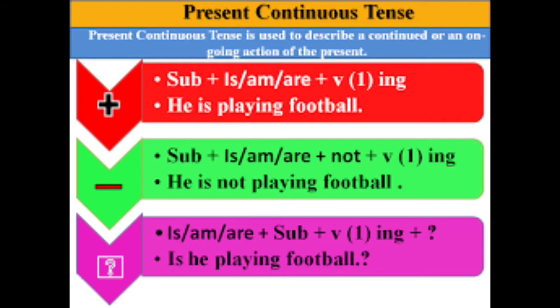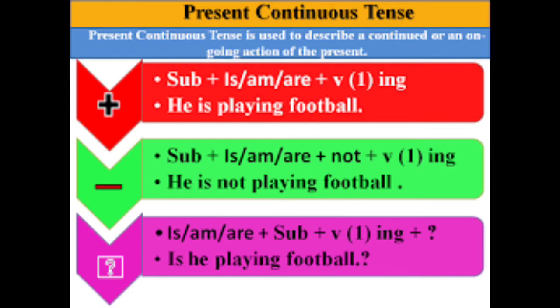So next, interrogative sentence. For an interrogative sentence, we need to bring the helping verb, that is the be form of verbs, to the front. So it is: is or am or are, plus subject, plus verb plus ing, with the question mark. The question mark is very important in an interrogative sentence, and the be form must be brought to the front. So this is the pattern for an interrogative sentence in present continuous tense, children.